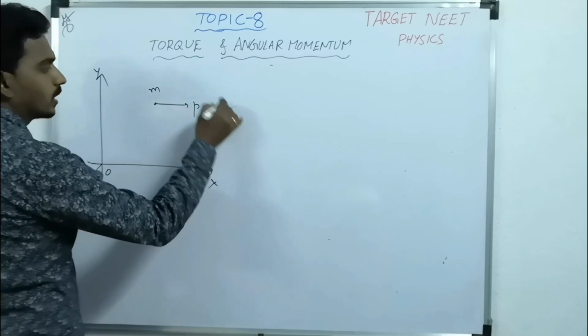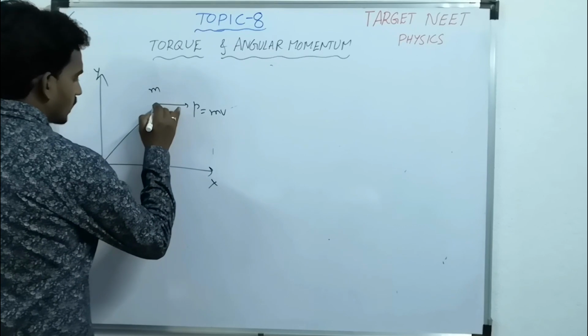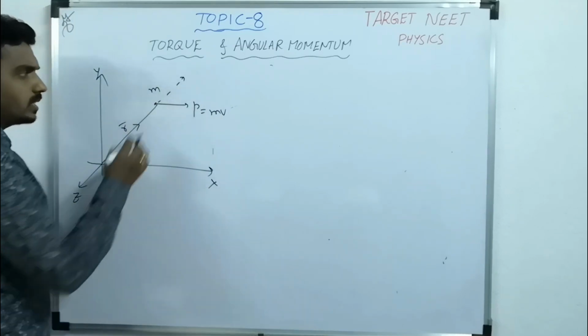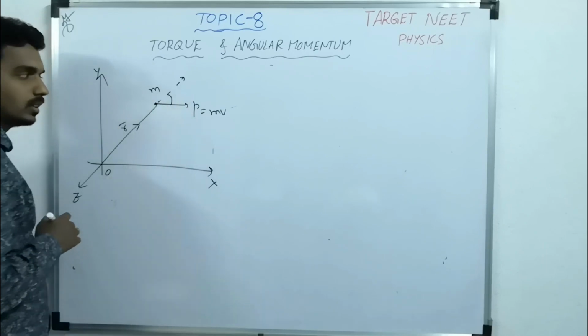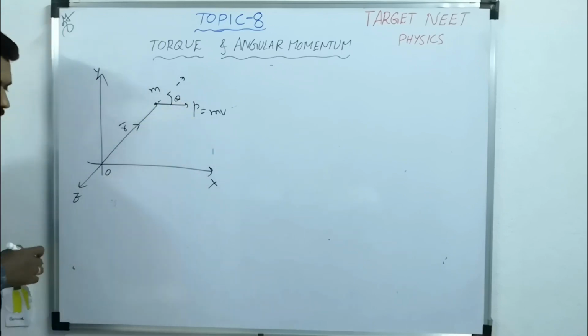What is the linear momentum? m into v. Now this is the position of the particle at this point, r bar. There is an angle between the position of the particle at any instant and the direction of linear momentum.